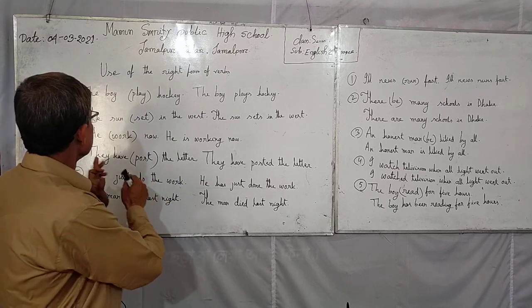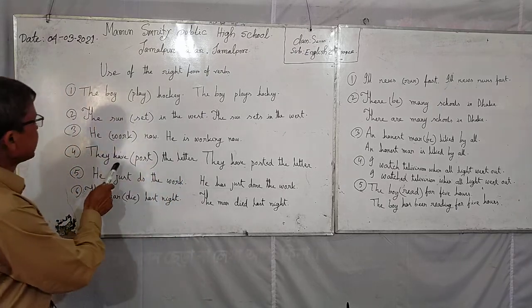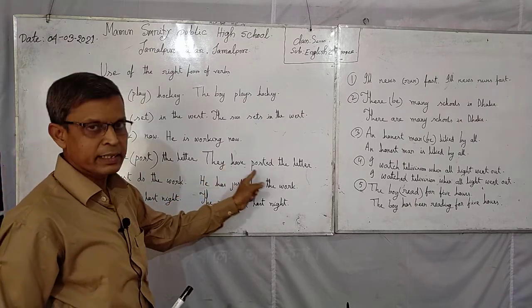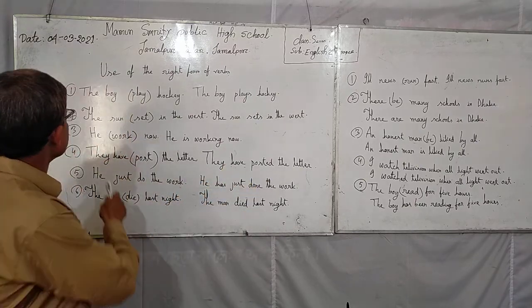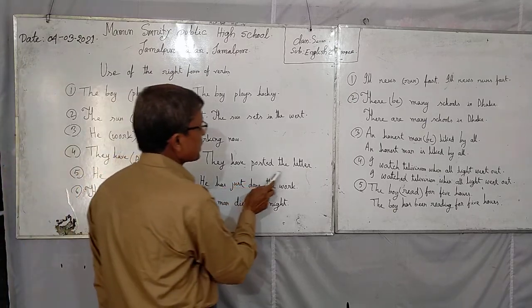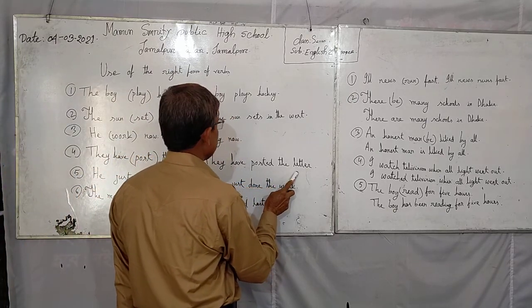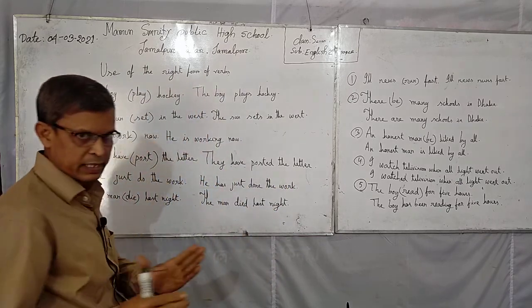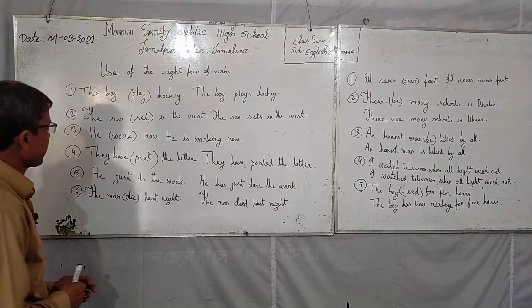According to the sentence, it has have, so it will be changed to present perfect tense. They have posted the letter. It is present perfect tense. Is it clear?